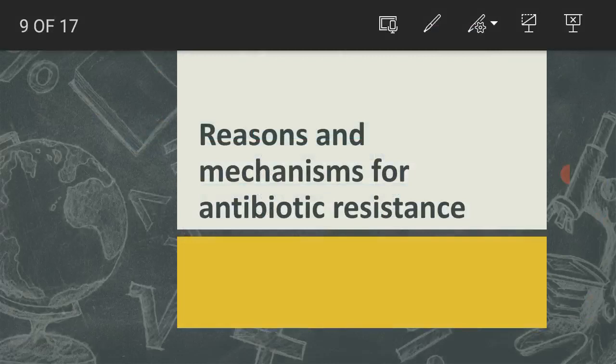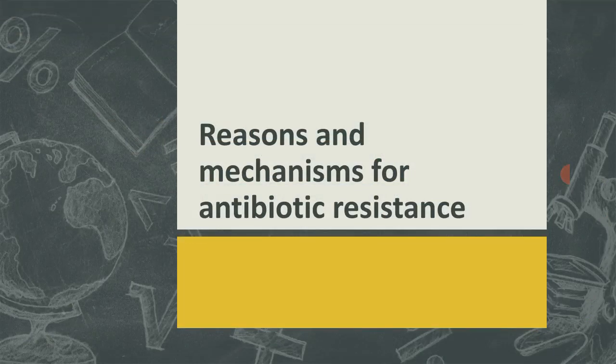Now we will see what are the reasons or mechanisms present in the bacteria, in the pathogen, that help them to produce resistance against these antibiotics or drugs.